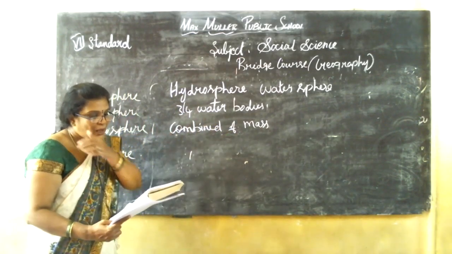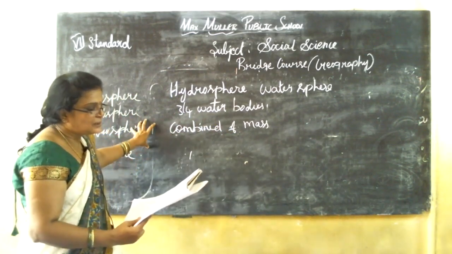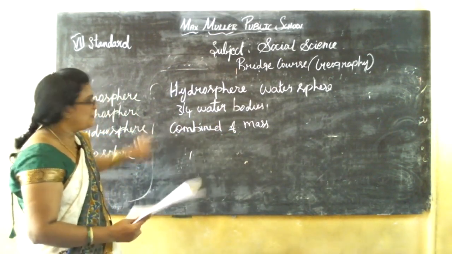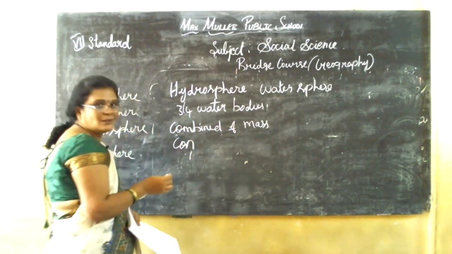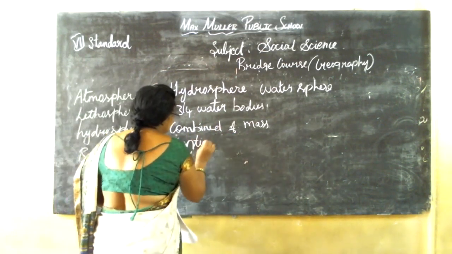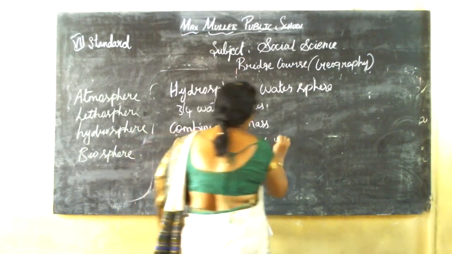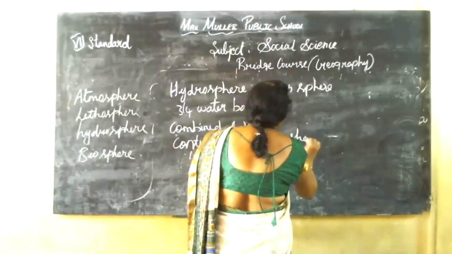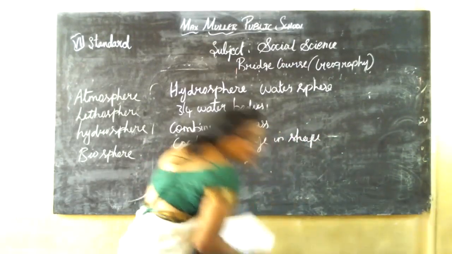The hydrosphere has been around for 4 billion years. So it is continuously changing shape. Is there a shape in water? No. So that's why it is continuously changing shape. The hydrosphere means water bodies.